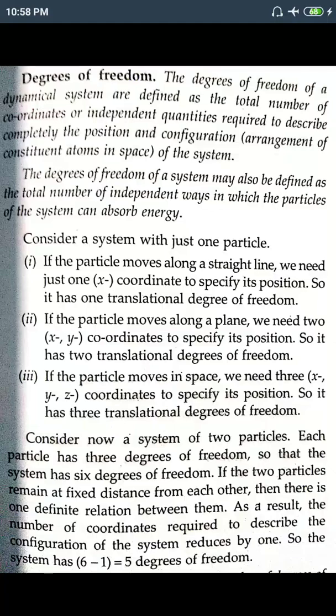Today we discuss the last part of this chapter, that is degrees of freedom, and we find out the degrees of freedom for monoatomic, diatomic and triatomic gas molecules. So let's start with today's class.